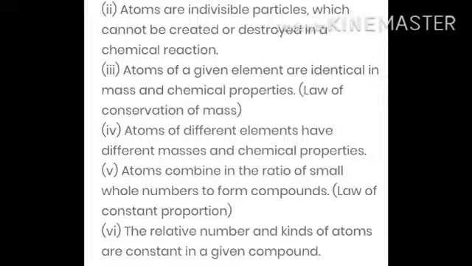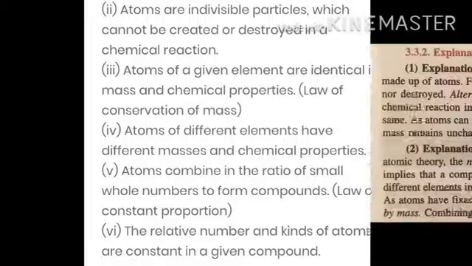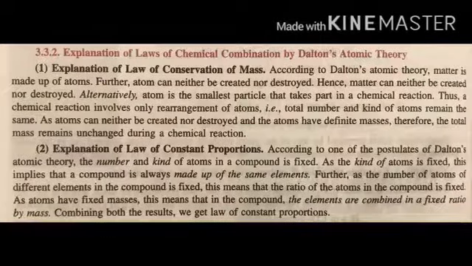Law of conservation of mass. Fourth, atoms of different elements have different masses and chemical properties. Fifth, atoms combine in the ratio of small whole numbers to form compounds. Law of constant proportion. At the last, sixth, the relative number and kind of atoms are constant in a given compound. Now first the explanation of the laws of chemical combination by Dalton's atomic theory, then we discuss the limitations and drawbacks of Dalton's atomic theory.